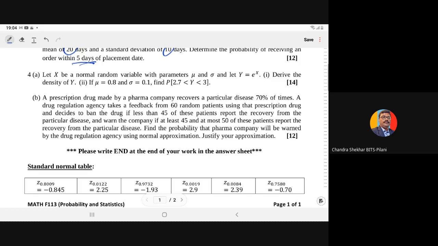and warn the company if at least 45 and at most 50 of these patients report recovery from the particular disease. So they just give the warning, and they accept when we have more than 50 out of the 60. Find the probability that the pharma company will be warned, meaning the number of recovered will be between 45 to 50, by the drug regulation agency using normal approximation. Justify your approximation.